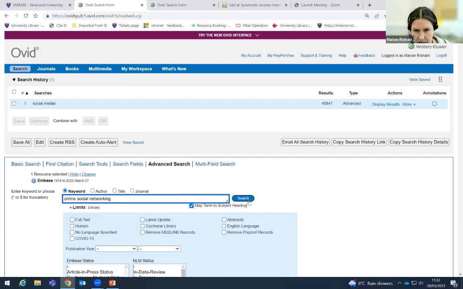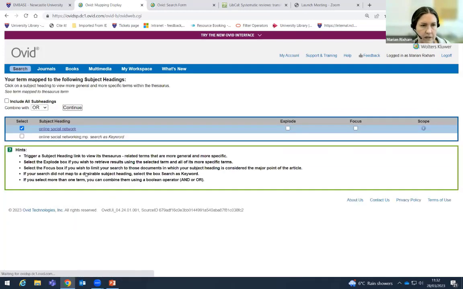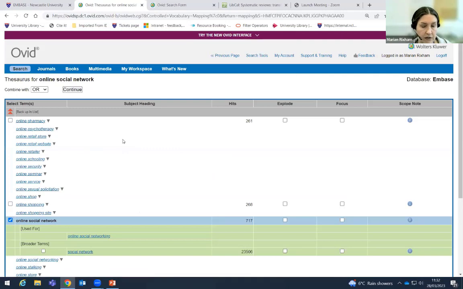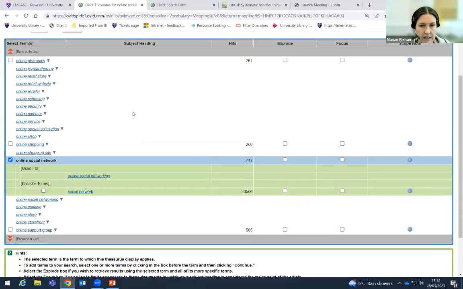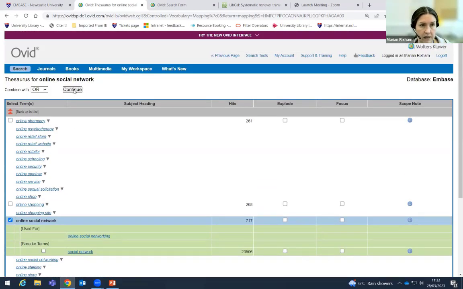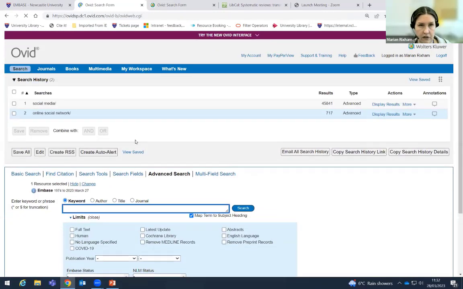So again, I'm going to map to the M-tree terms, and you can see that it's very similar, but the heading is online social network. So that illustrates how sometimes things can be very similar, but not quite the same. Again, there's a broader term of social network, and it might be that that's what I'm interested in, or it might be that I'm sticking with the online. And in this case, that's what I'm going to do. And I'm just going to continue with the search.